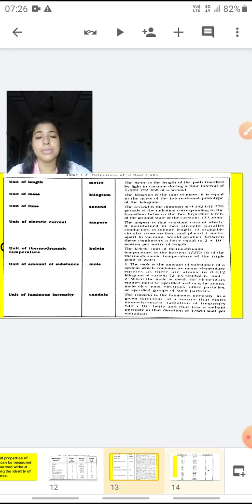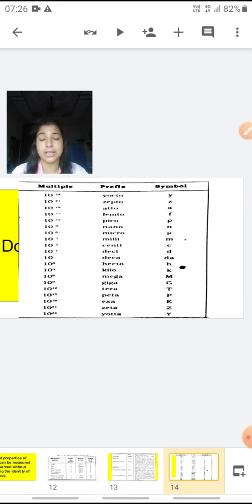Now next we have to see in chemistry, as you all know, we will be studying about the atoms and the molecules. The atoms are so small, they are microscopic, that we cannot measure them in the unit of meter, or the weight in kgs. Though the kg is the SI unit, though meter is the SI unit, we cannot measure in those units. Instead we use certain prefixes with their symbols. So we'll be discussing these prefixes also.